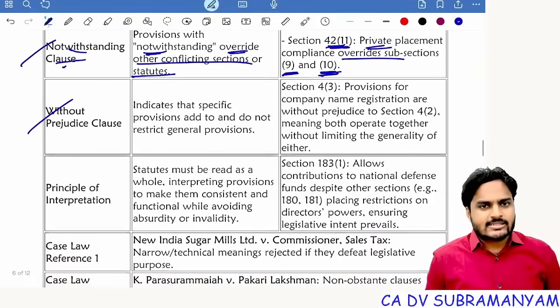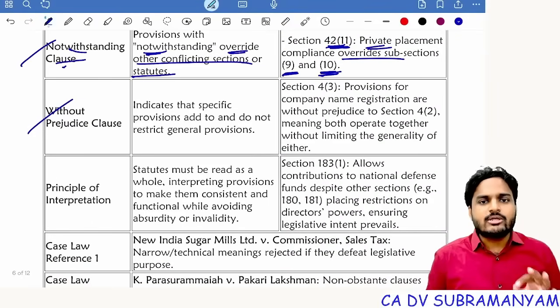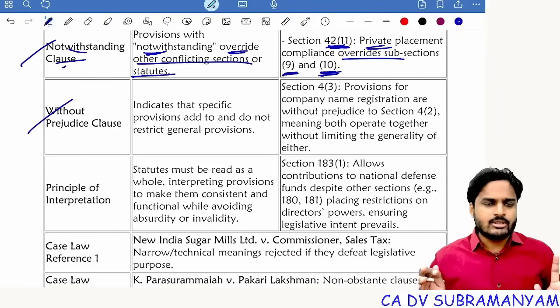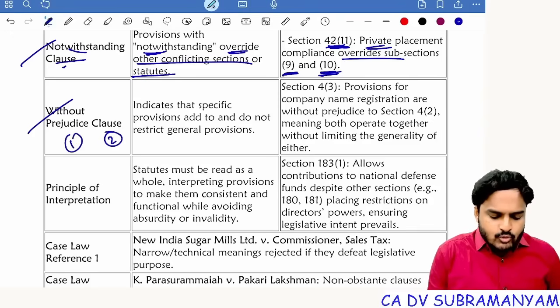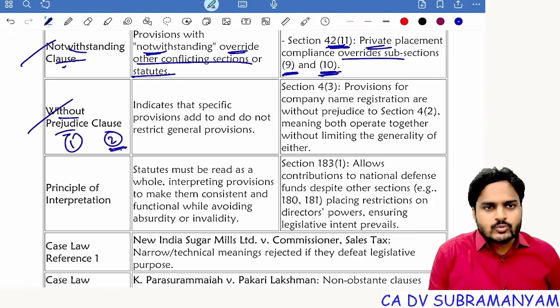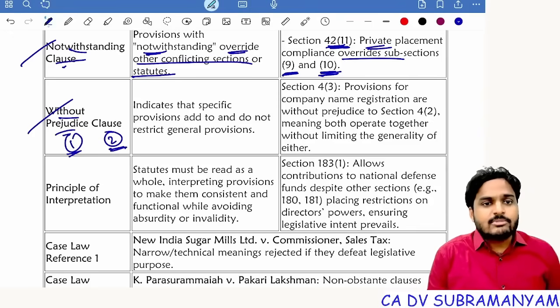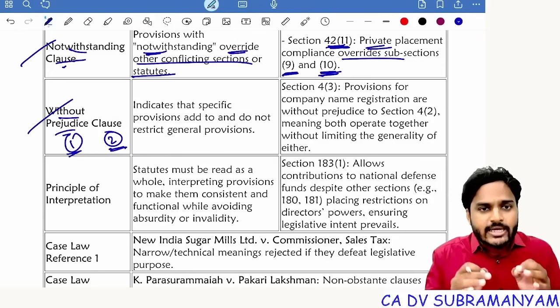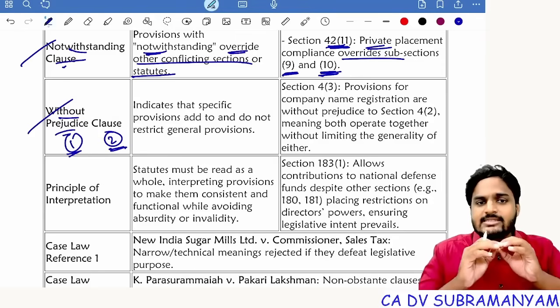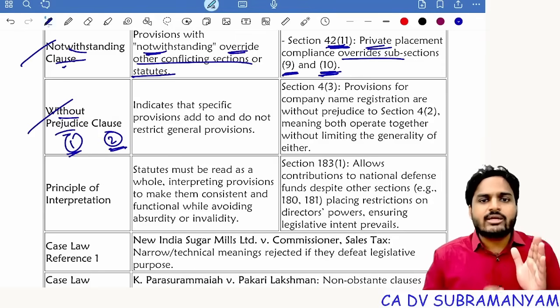Without prejudice. That means, here both the provisions are operative. So provision 1, provision 2, without prejudice to provision 2, provision 1 will apply. That means what? Both provisions are operative. Both will get same importance. One will not restrict other.